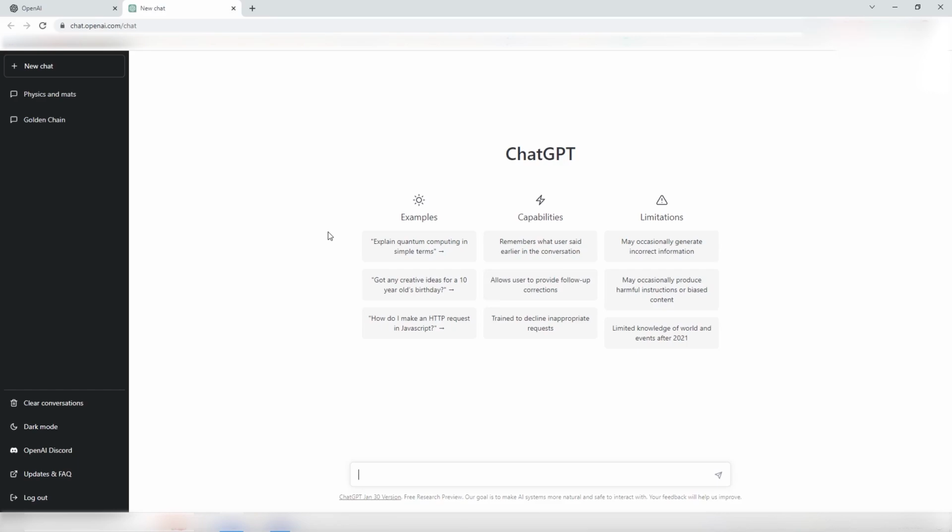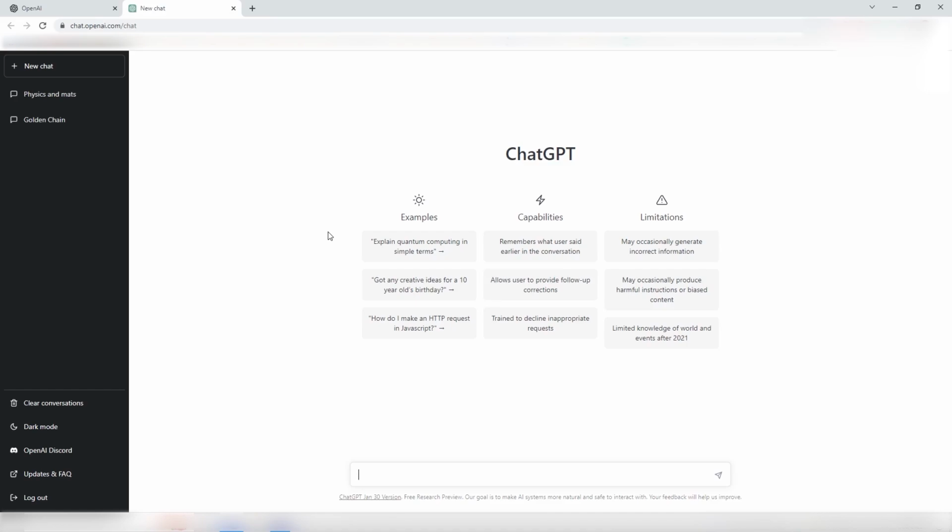You just arrive at ChatGPT like that, and you have a tremendously powerful AI at your fingertips. You just need to ask questions, and it will answer. So we are just going to go over what's on the screen right now: examples, capabilities, limitations, and discuss a bit about that.